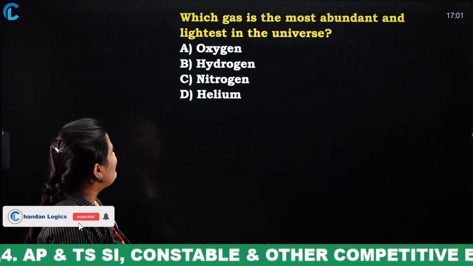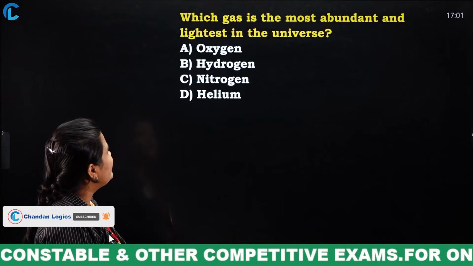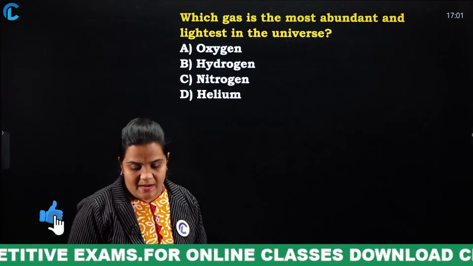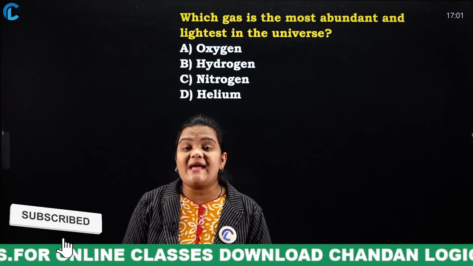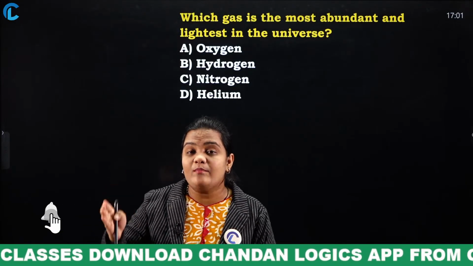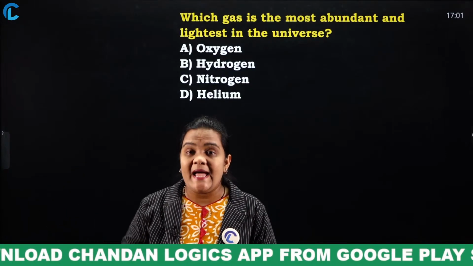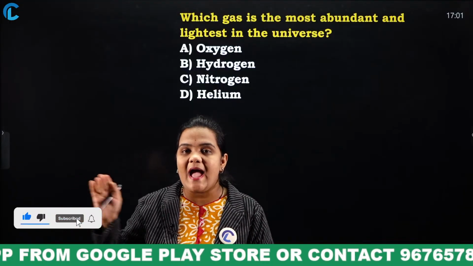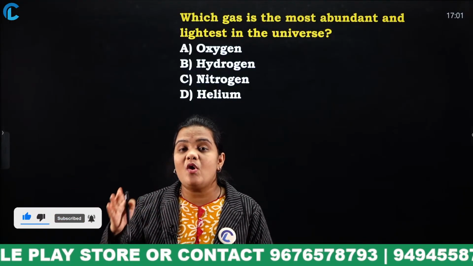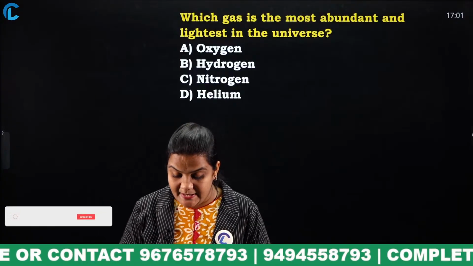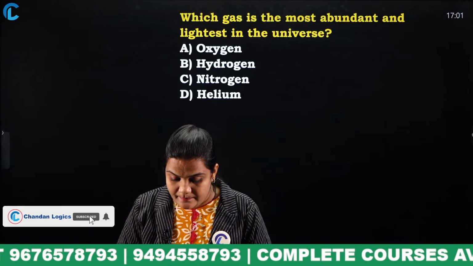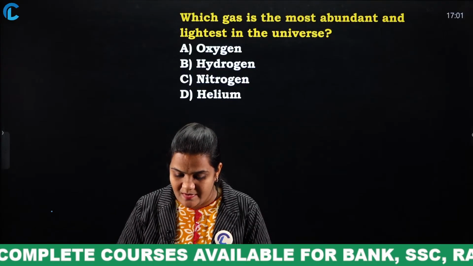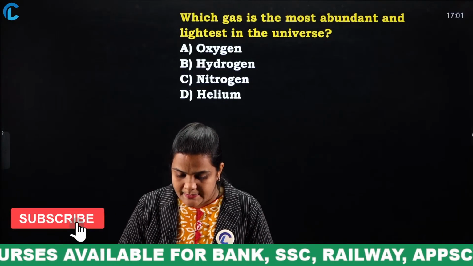Which gas is the most abundant and lightest in the universe? Oxygen, hydrogen, nitrogen, helium. Yes, come on. I am asking which gas is the lightest and most abundant in the universe. I am not asking only which gas is the most abundant in the universe. I am asking which gas is the lightest and most abundant in the universe. Yes, come on. Everyone must mention your answers in the comment section. Yes, Bhuvana. Come on.